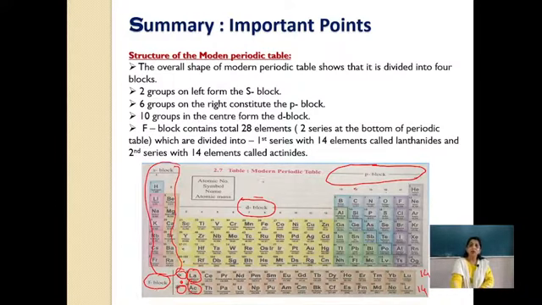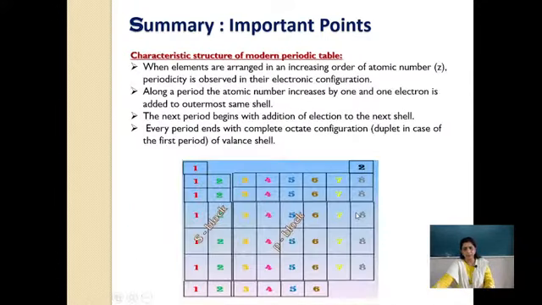So the overall structure of the modern periodic table has 4 blocks: S, P, D and F block. Now it is up to you how you will remember, because many students recall with many different tricks. So you can find your own tricks to remember this. This is just what I have tried to explain.